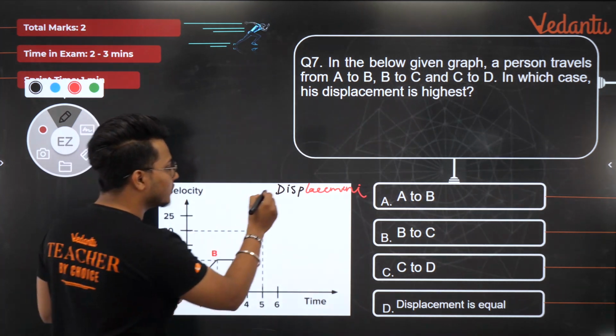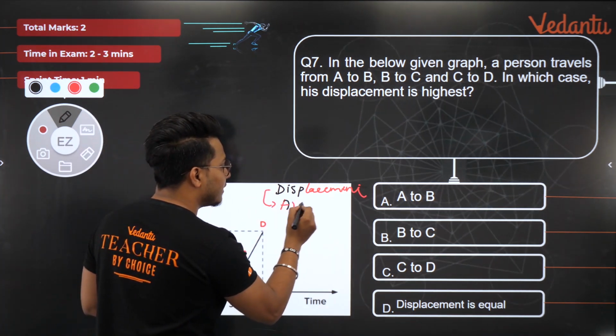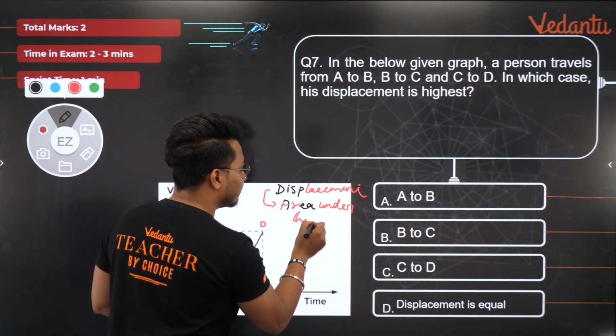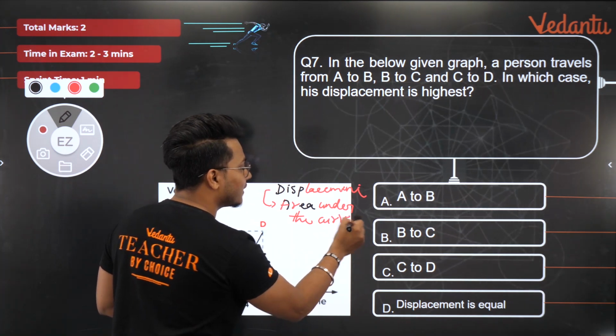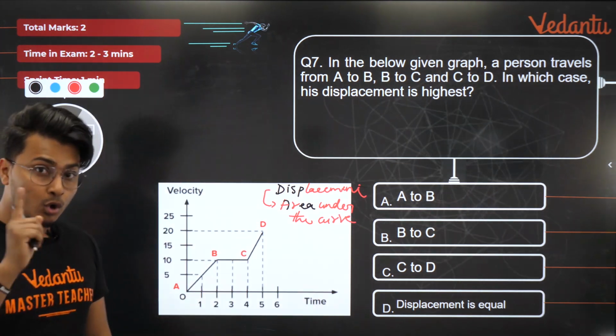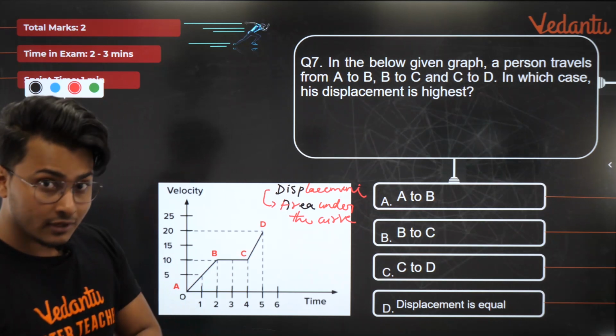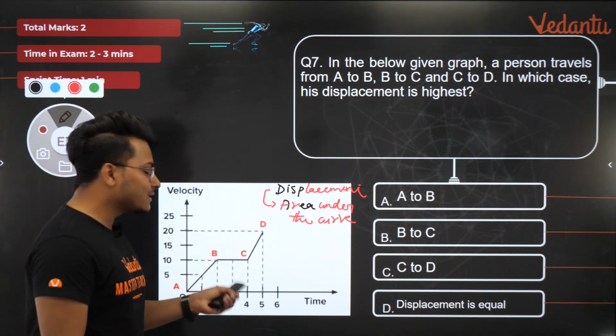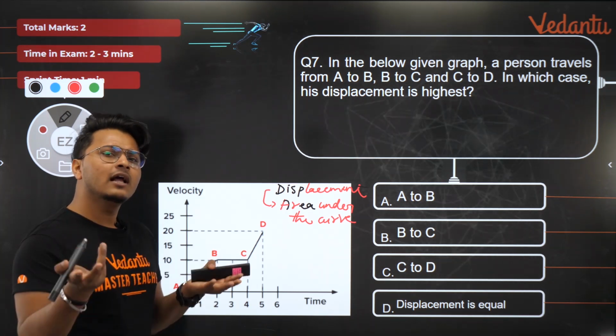The simple answer to do this, area under the curve, right? सबको पता है ये. If you find out the area under the curve, अगर नहीं पता है तो मुझे बता देना. Let me know in the comment section below that you don't know about area under the curve. I'll take another session for that. ठीक है? Not right now. You should know anyways because the midterms are coming. So displacement कैसे निकालोगे आप? Area under the curve निकालते हैं.